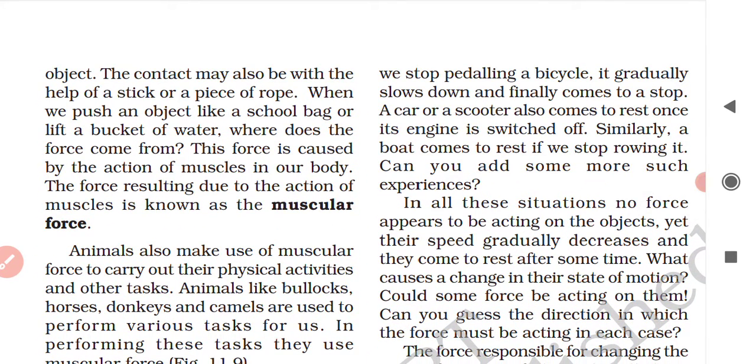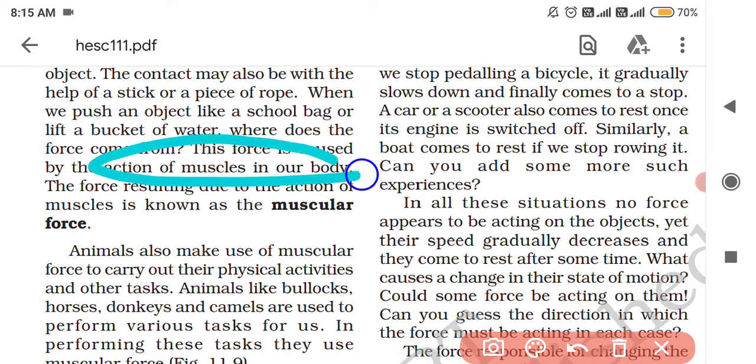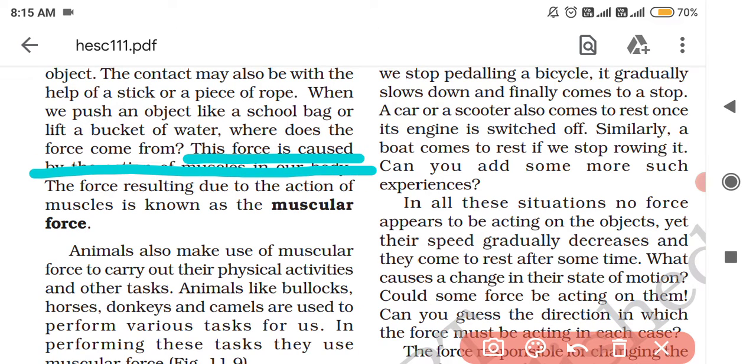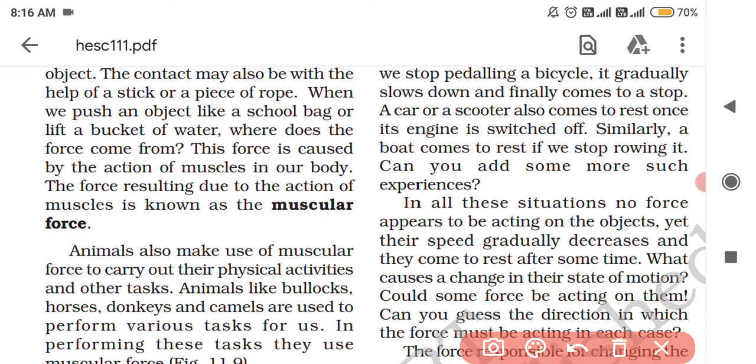Okay, when we push an object like a school bag or lift a bucket of water, where does the force come from? This force is caused by the action of muscles in our body, and the force resulting due to the action of muscles is known as muscular force. Okay, what is muscular force? Simply, the force exerted by the muscles of the body is called muscular force. Understood?